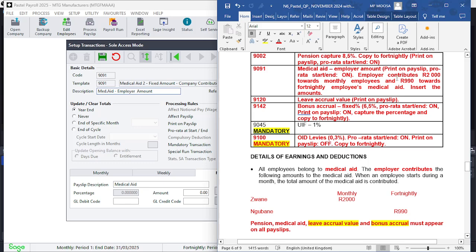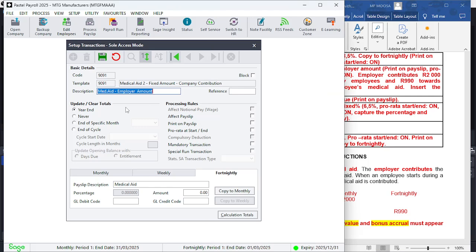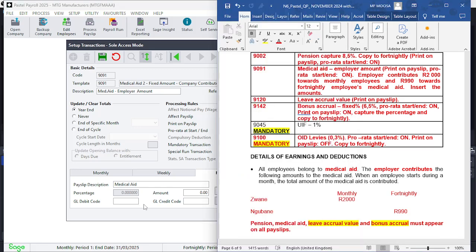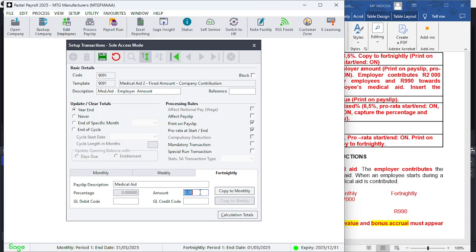There's 1, 2, 3, 4 things to do. So let's go here. Print on payslip must be on. Pro rata start end must be on. And 2,000 rands here. So enter the amount of 2,000. And we're then going to go to fortnightly. Oh, that was fortnightly. My apologies. Let's go back into monthly. Percentage there. So that 9091. Let's go back again here. 2,000 rands. There it is there.